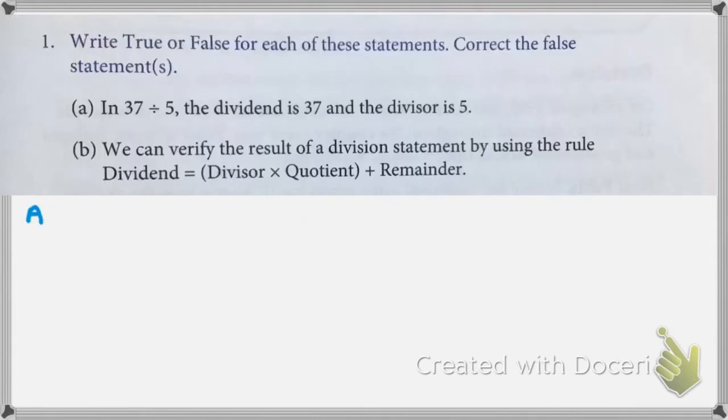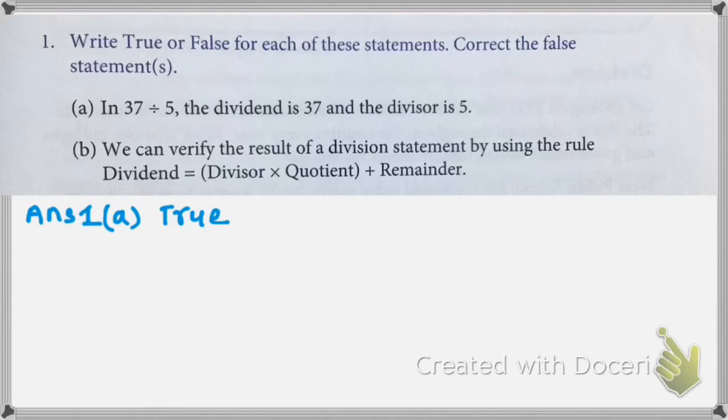Now students, in question number 1 we have to write true or false for each of these statements. First we have to see whether it is correct or not. First is, in 37 divided by 5, the dividend is 37 and the divisor is 5. Yes, the big number which gets divided is called the dividend, and the small number which is dividing is called the divisor. So we will write true.